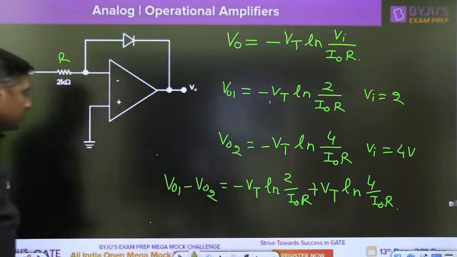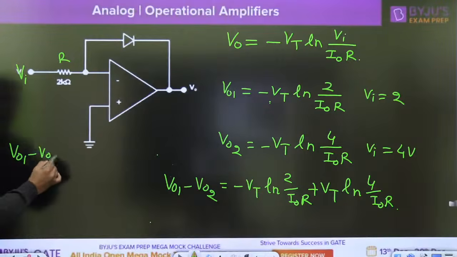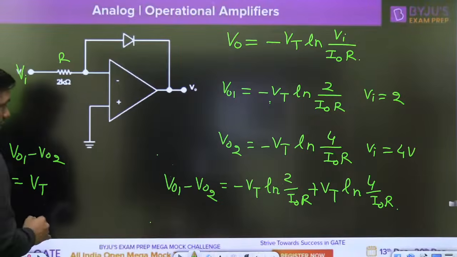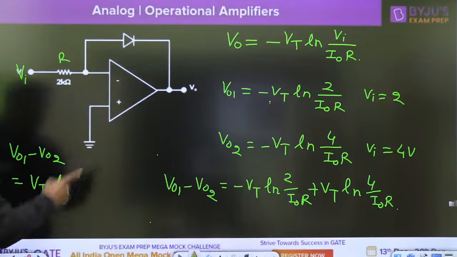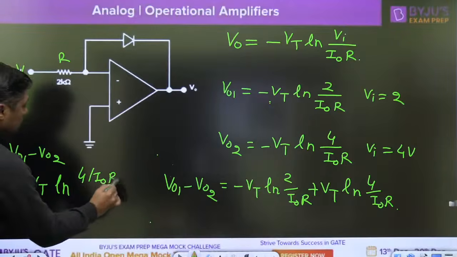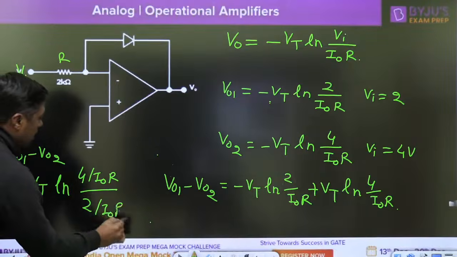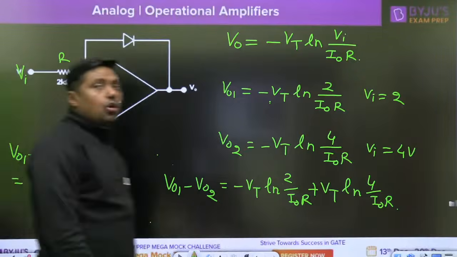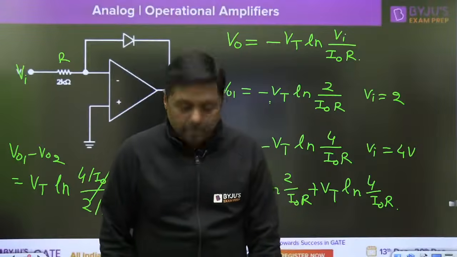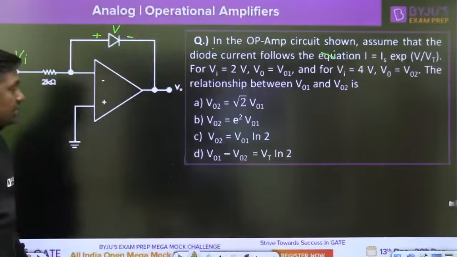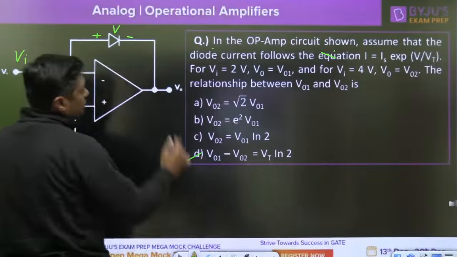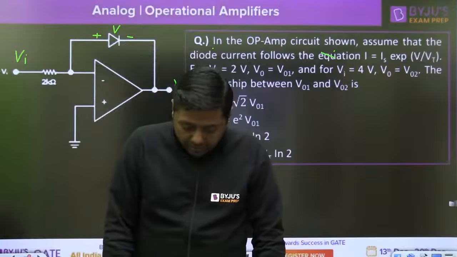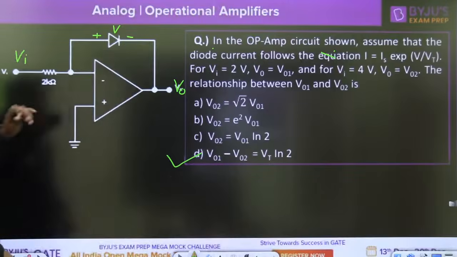So what is common here? V01 minus V02 is equal to Vt is common here, and it will become log of 4 by I0 R upon 2 by I0 into R. I0 R cancel, 4 by 2 is 2, that will become log 2. Vt log 2, that is the answer for this question. Vt log 2. This is a logarithmic amplifier actually. The output depends upon the log of the input. Okay, right.